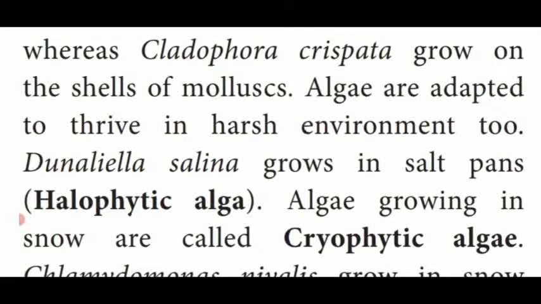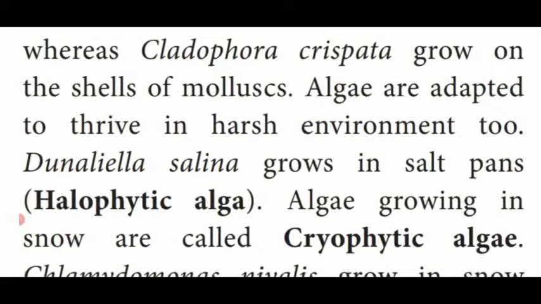That is said to be salt pans. The algae are known as halophytic alga. Underline the word: halo means salinity or salt-containing water, phytic means plants such as alga. Alga which live in extreme salt content are known as halophytic alga.